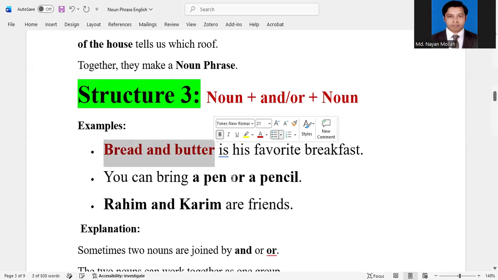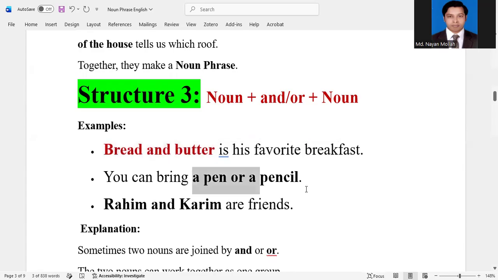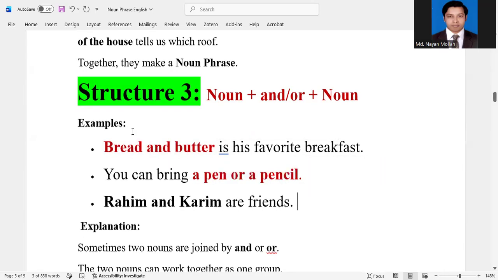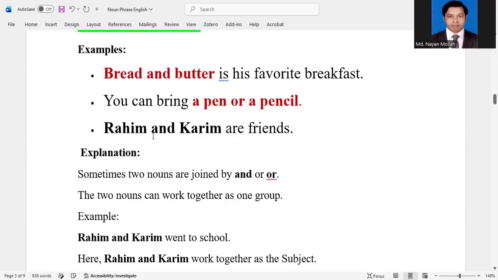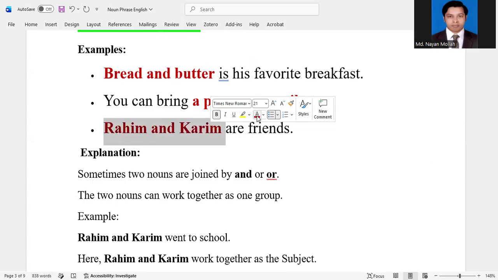You can bring a pen or a pencil. So a pen or pencil is the object and it's a noun phrase. Okay. Rohim and Purim are friends. Here, Rohim and Purim are subjects. That means Rohim and Purim here is the subject.